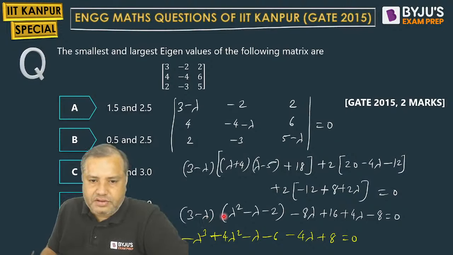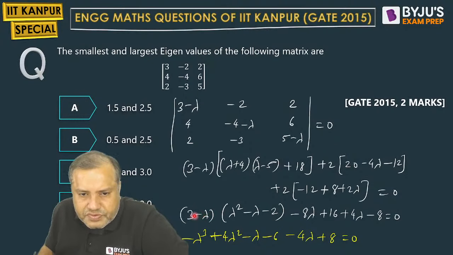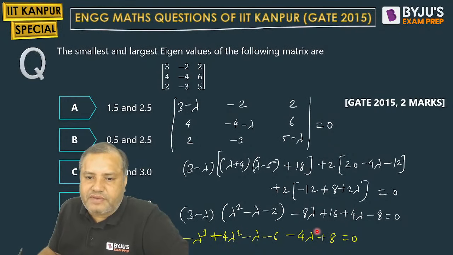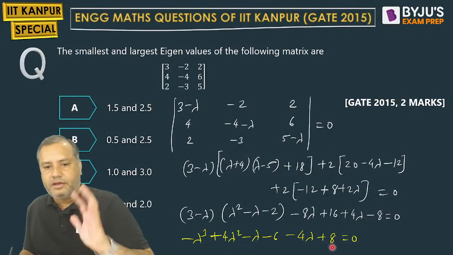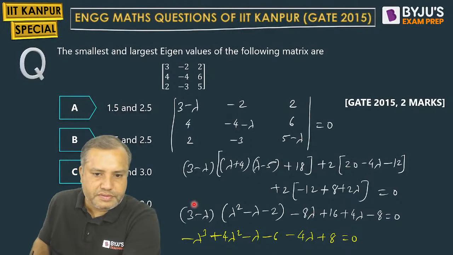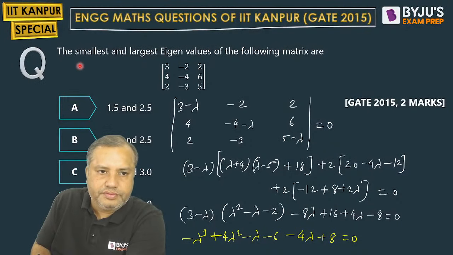Then plus 3 lambda square and plus 3 lambda square and plus lambda square, 4 lambda square. Then lambda terms, correct? Minus 6. Minus 8 lambda plus 4 lambda is minus. Everything is perfect. Don't bother. Lambda cube.